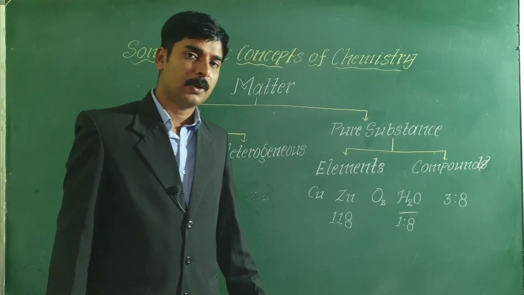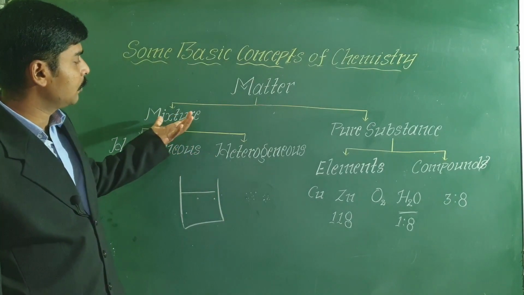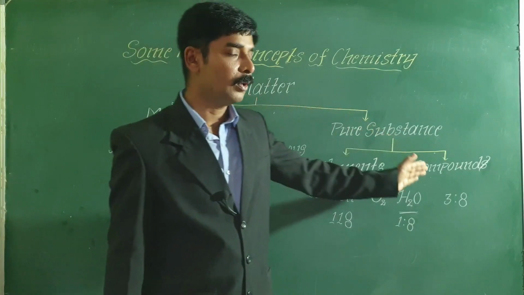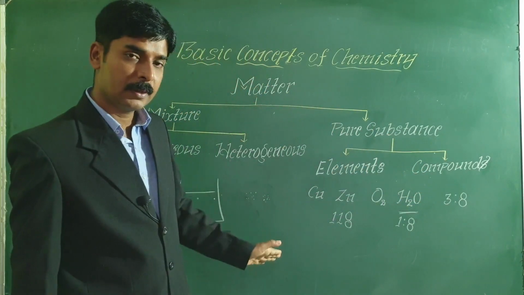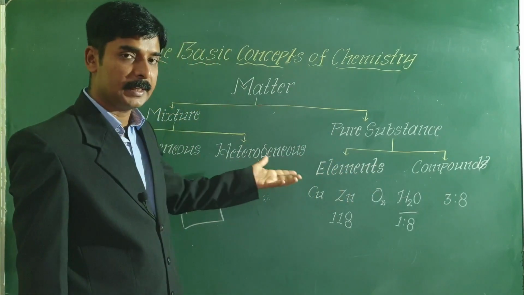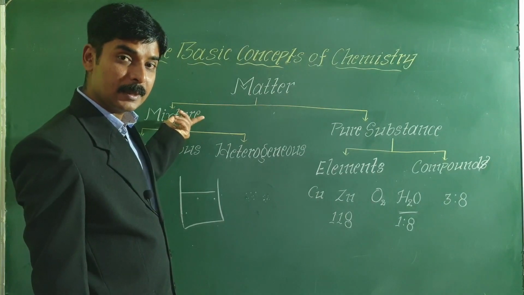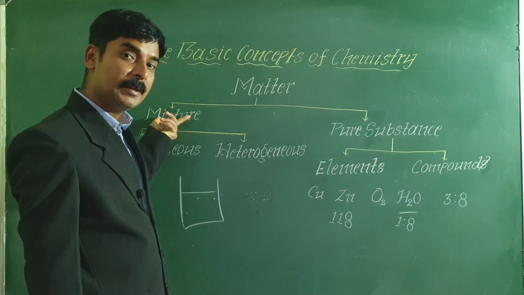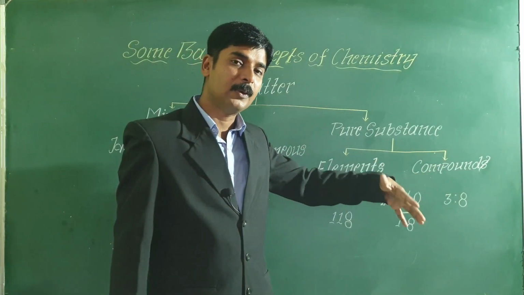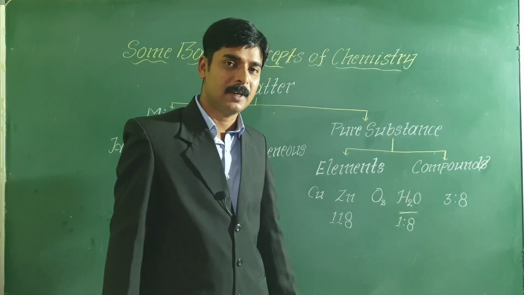From the examination point of view, you may get a question to write the difference between mixture and compounds. When you are asked to write the difference between mixture and compounds, you must make two columns. On one side you will write mixture, on the other side compounds. The first difference, you can write the definition. A mixture is formed when two or more substances are mixed in any ratio by mass. Compound is formed when two or more elements combine in a fixed ratio by mass.